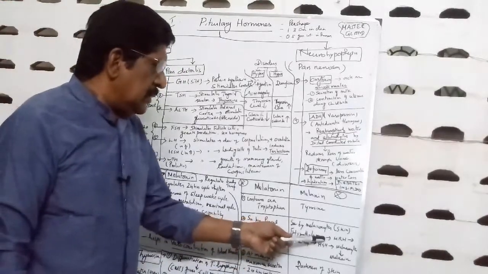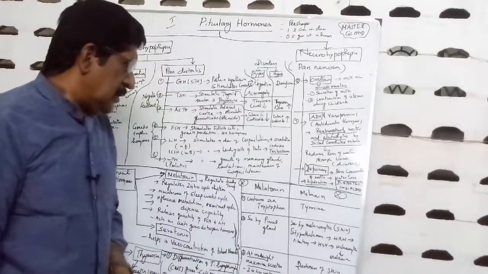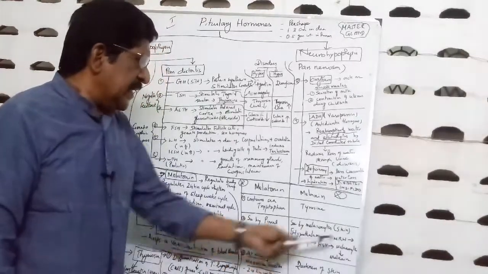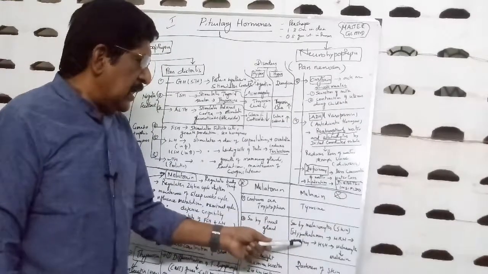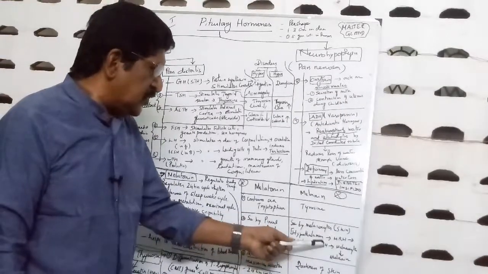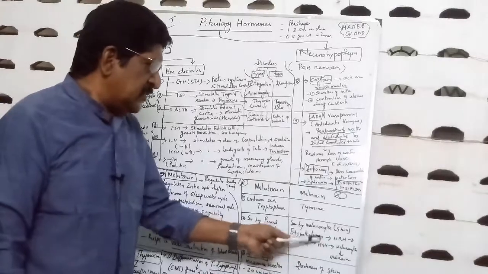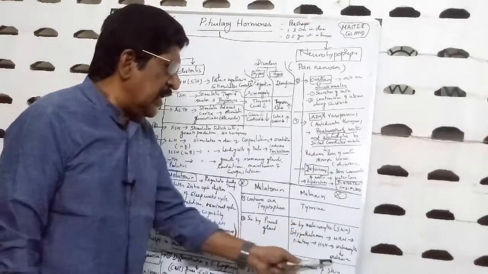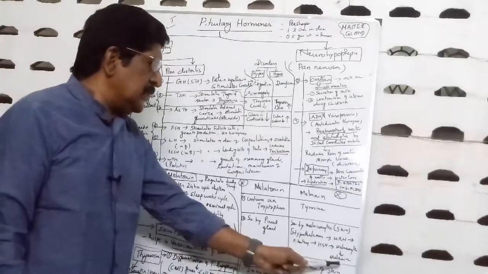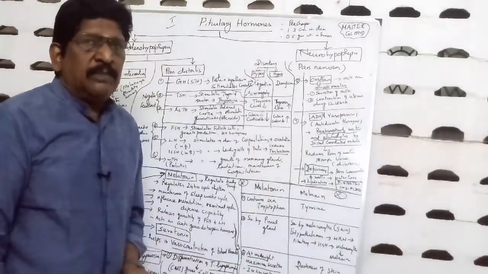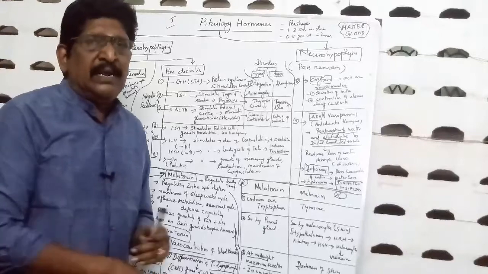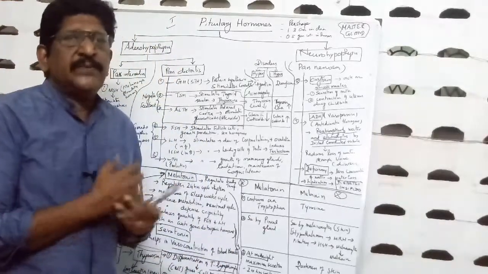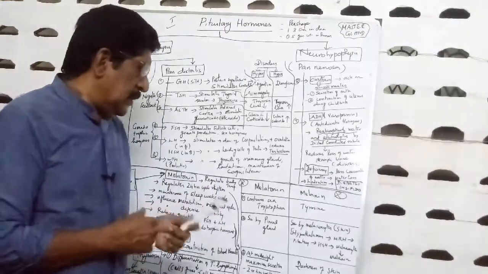The hypothalamus induces the melanocyte releasing hormone that induces the pituitary, that induces the melanocyte stimulating hormone that stimulates the melanocytes. The melanocytes will be forming the melanin. This is the formation of melanin. So melanin helps in the pigmentation. If the melanin content is more, we are dark. If it is less, we are white in color.